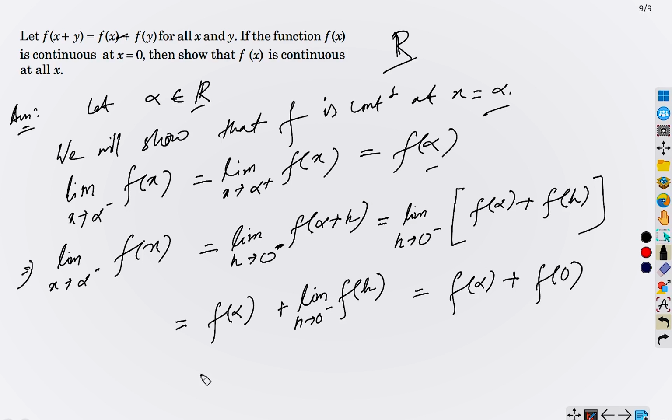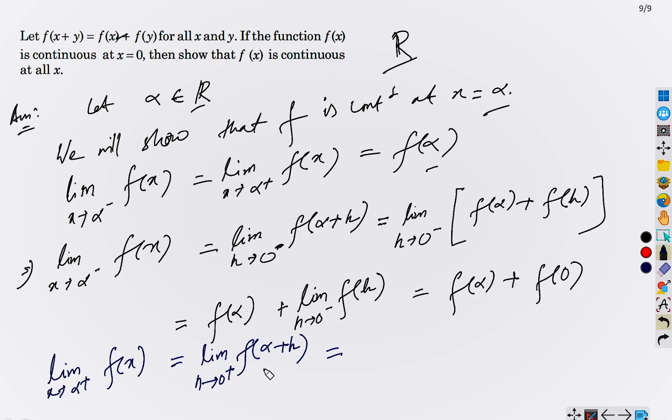Correct? Now we will investigate the right hand limit. Right hand limit x tends to alpha plus of f(x). This we can write as limit h tends to 0 plus, correct, of f(alpha + h). Here we are interested in the right hand side of 0 because we are evaluating the right hand limit, correct?